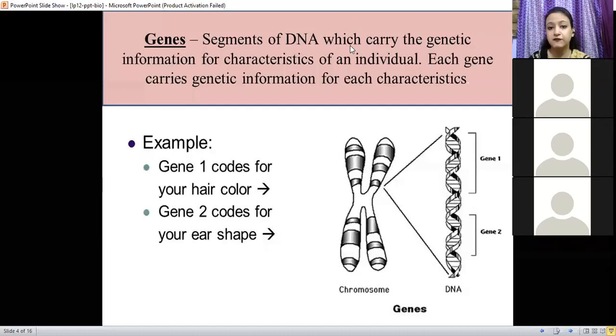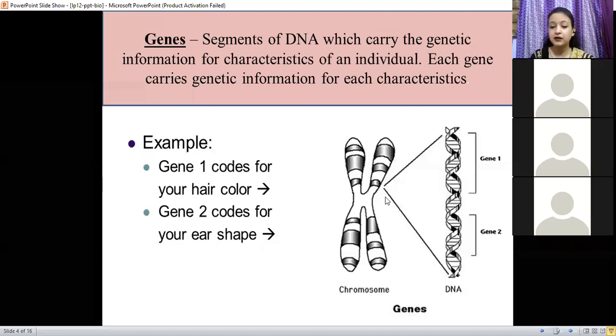Segment of DNA which carries the genetic information for the characteristics of an individual. So what exactly is a gene? Yes, it is a functional unit of DNA, but it is also a segment of DNA which carries genetic information for one characteristic. Okay, and you have to take note of this, that one gene will carry the genetic information for one type of characteristic.